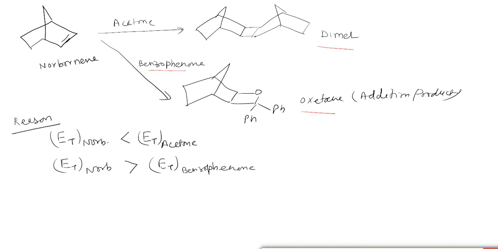The reason is the triplet energy state of norbornene is lesser than the excited triplet state of acetone, while it is greater than that of benzophenone. As I discussed in the last slide, this is the reason that in this case no dimer formation occurs.